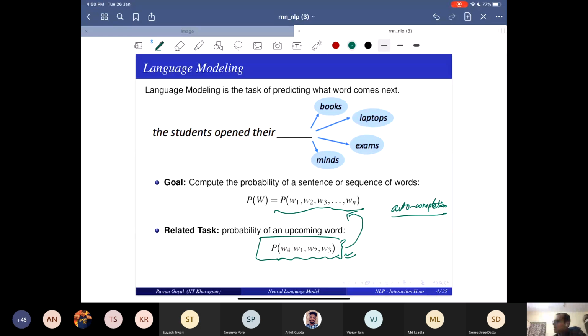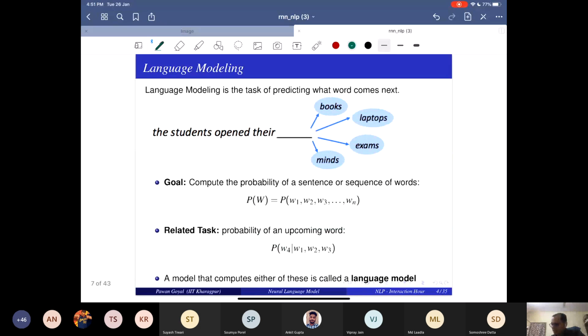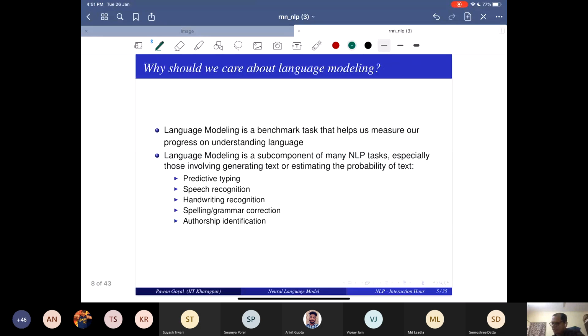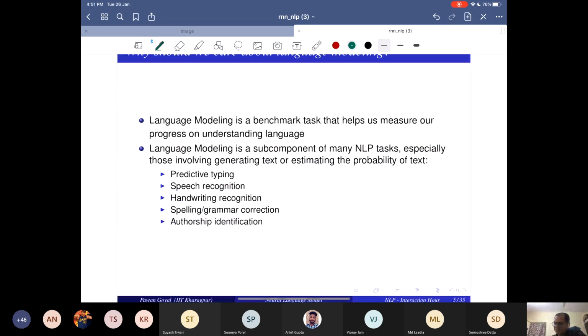You can do language modeling for actually all sorts of things. Some of the things that come to mind, like predictive typing, predicting what is the next word you want to type. Speech recognition was one of the first things for which language models were used. So you are speaking and you want to convert that to text, and that is where language models are so important.